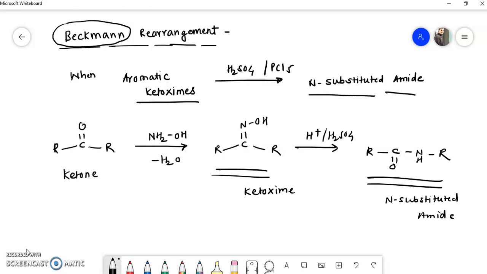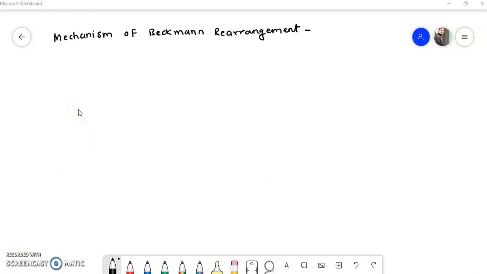Now we will see the mechanism of this Beckmann rearrangement. I will take an example first of all. Say Ph, Ph. This is the ketoxime of benzophenone, with NOH.